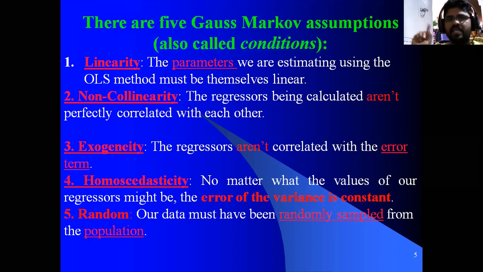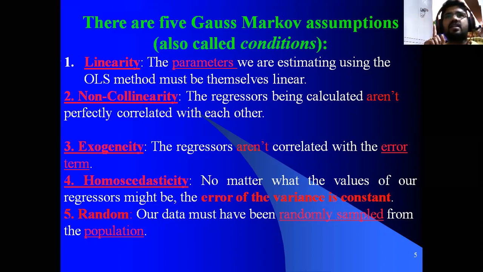But here, homoscedasticity means the variance of the errors is constant. If the variance of the errors is not constant, we violate the assumptions of the Gauss-Markov theorem. When doing the OLS method, the variance of the errors should be constant. We need to maintain that whatever the errors are, their variance should be constant.